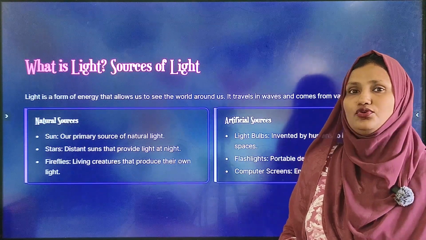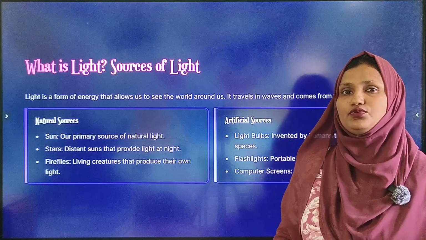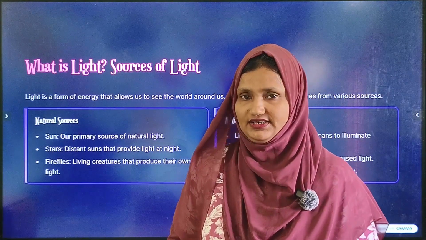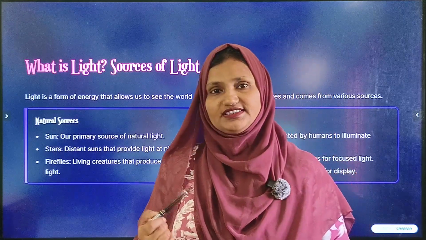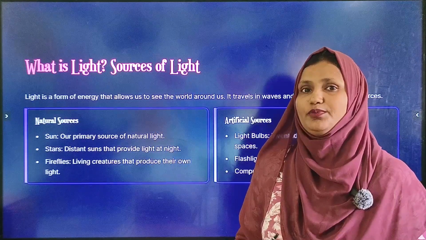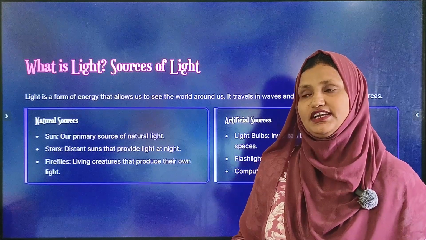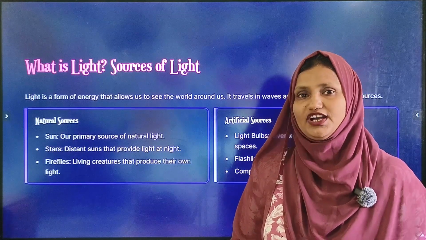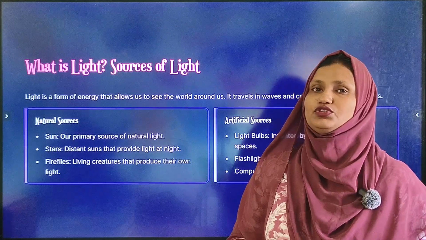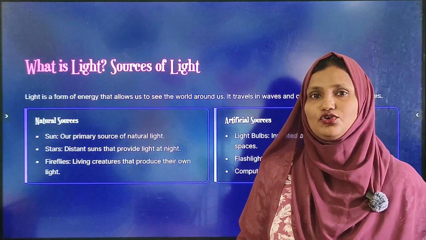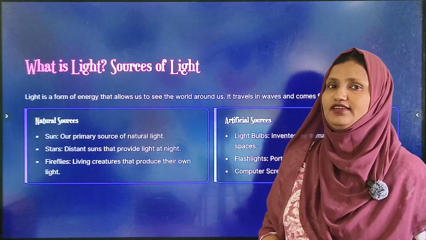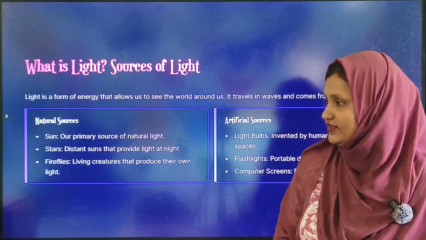Do you know how plants prepare their food? Plants prepare their food with the help of light. So if plants cannot prepare their food, then what will happen? We human beings and animals depend on plants. Plants provide us food and they prepare their own food with the help of sunlight. So from this example, we can say light is super important in our life.